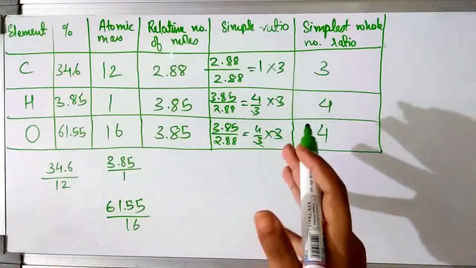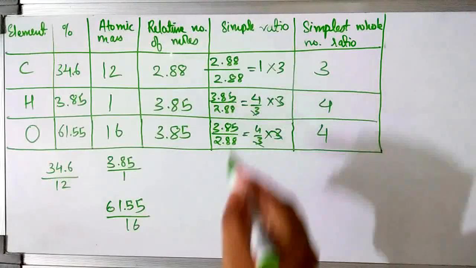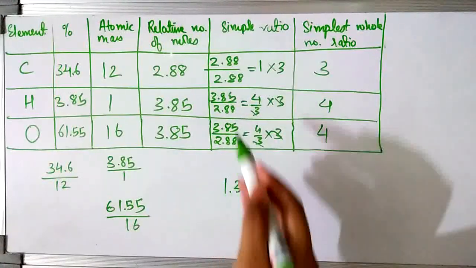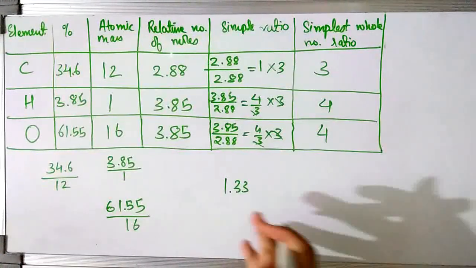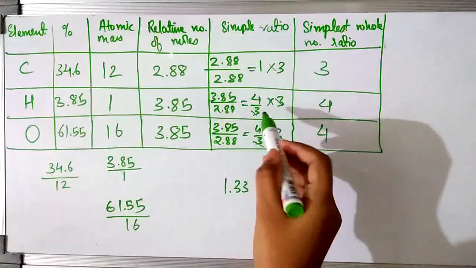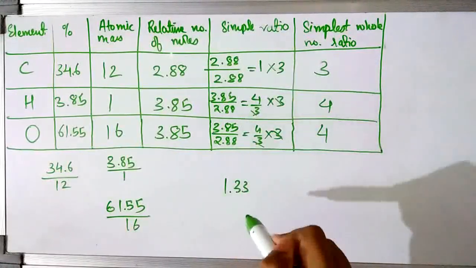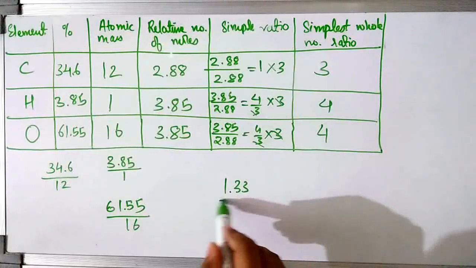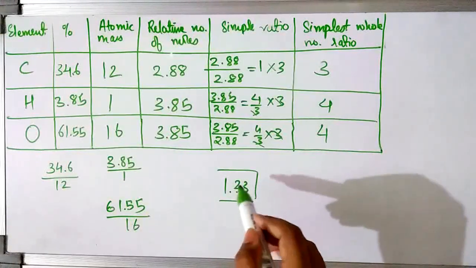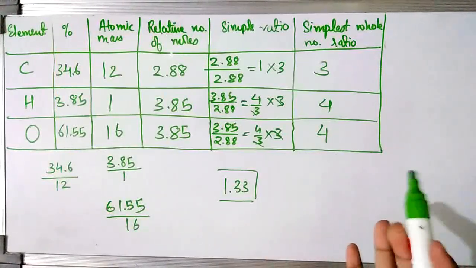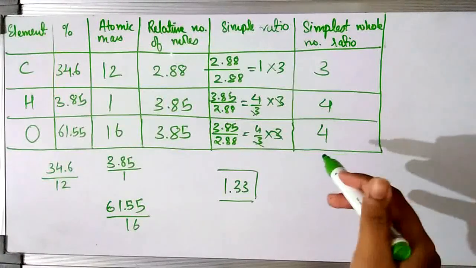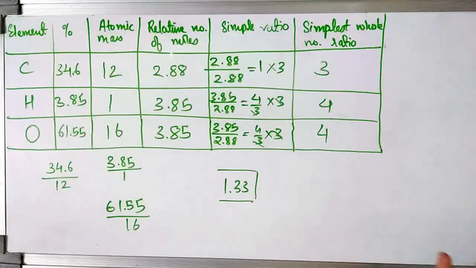So this is in case of fractions. Now what if you divide this and you get a decimal like 1.33? Suppose in place of 4 by 3, you get 1.33 in decimals. Then also we need it in the simple whole number ratio. We can't let it remain in decimals. So we have to change this decimal into a simple whole number ratio. We have to multiply it by a number so that it becomes the simplest whole number ratio. So just keep on trying 1, 2, 3 and 4 and so on, and check which number gives the simplest whole number ratio.